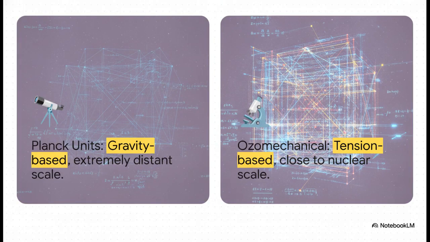See, traditional physics usually relies on Planck units, but those are based on weak macroscopic gravity, and they exist on scales so unimaginably tiny and distant that they are practically impossible to observe. Ozo-mechanical units, though, because they are built on comprehensive structural tension, shift our focus right down to the observable, experimental, nuclear, and quantum scales. It grounds the entire theory in tangible reality.